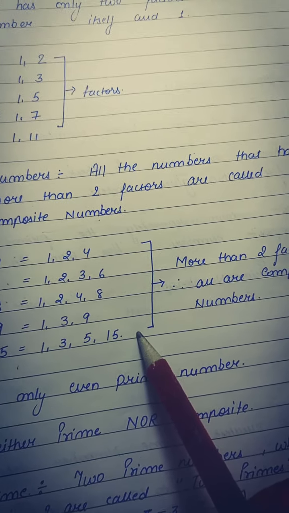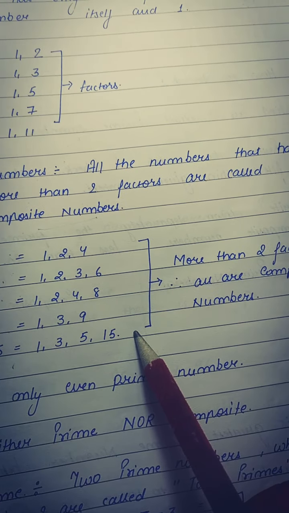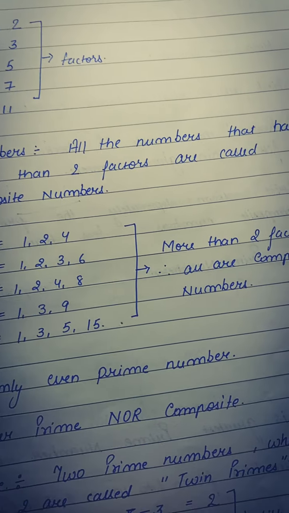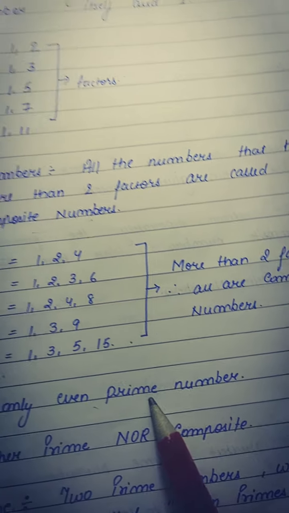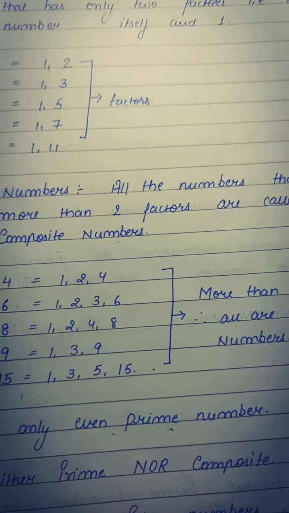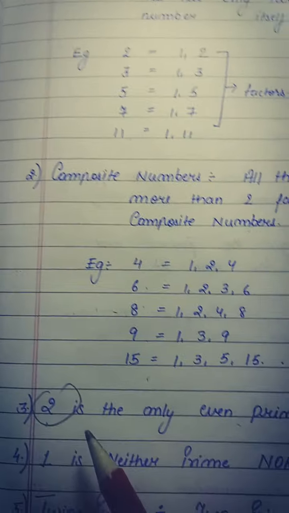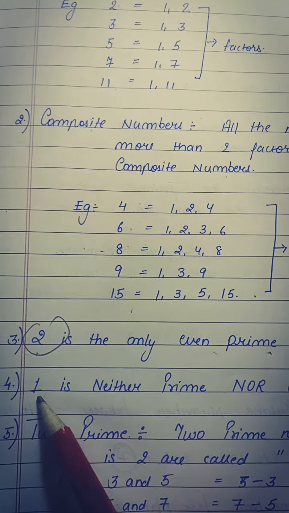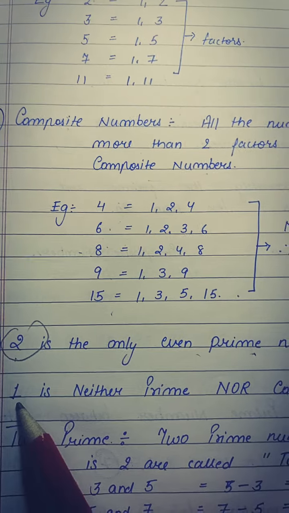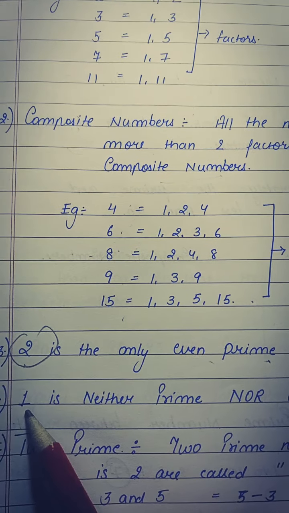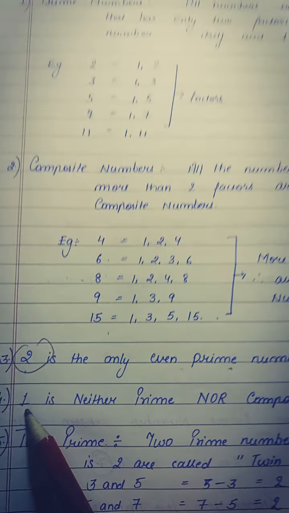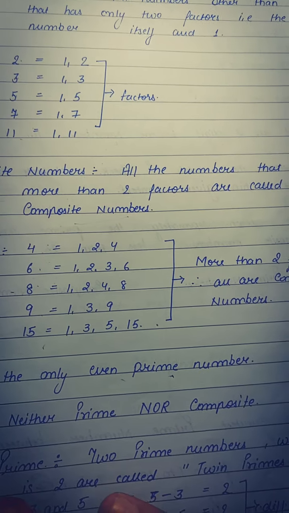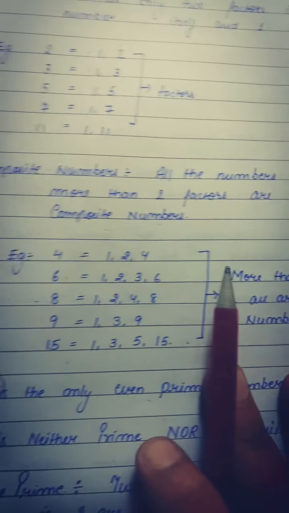There are certain more things to keep in mind. First, 2 is the only even prime number. There is only one even prime number, and that is 2. Next, 1 is the only number which does not fall in any category. It is not a prime number, not an even number, and not a composite number. 1 has no category.